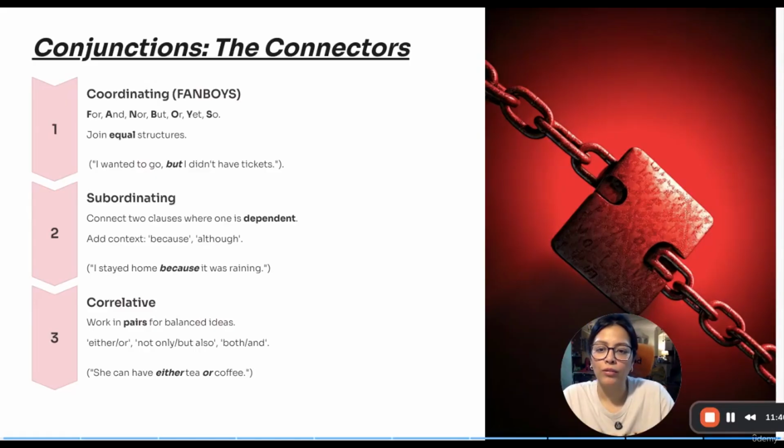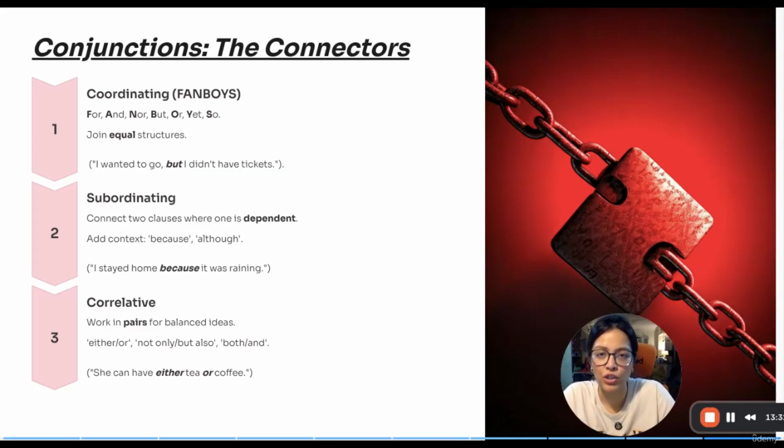Next is subordinating conjunction. Subordinating conjunctions are very interesting. Here, there are two sentences or two clauses where one is dependent on the other. A few of the subordinating conjunctions would be because, although, despite, in spite of, after, before, since.